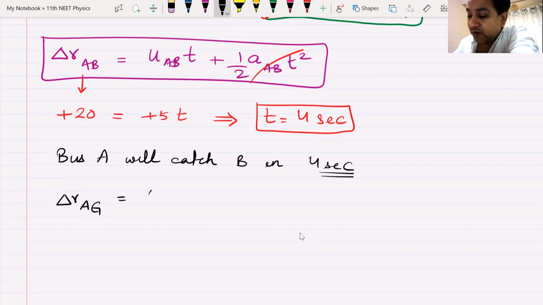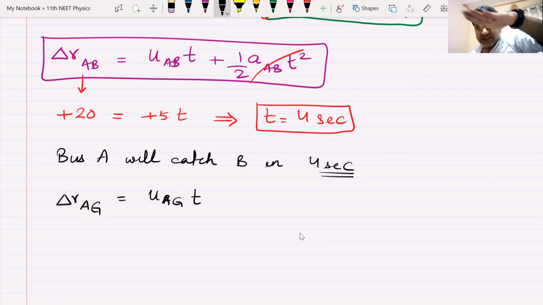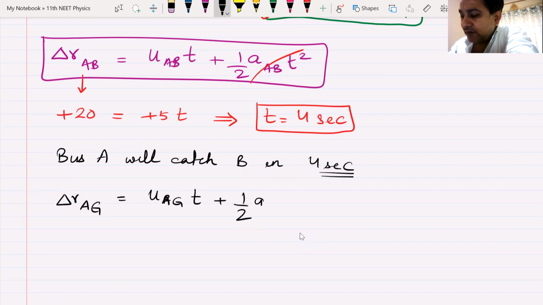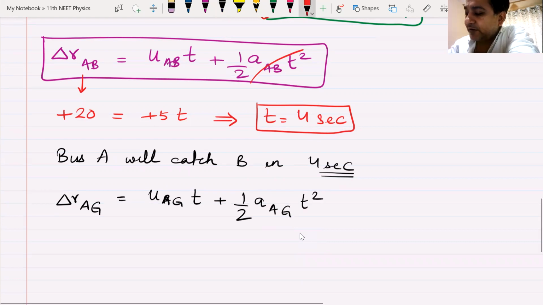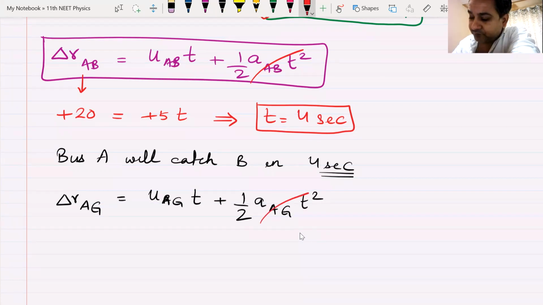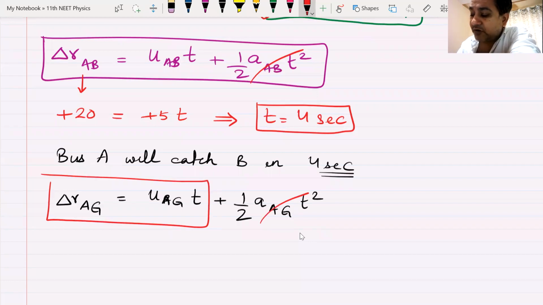Displacement of A with respect to ground is initial velocity of A with respect to ground, because now we want to find how much bus A has moved with respect to ground, not with respect to B, plus half acceleration of A with respect to ground times t squared. This goes away. On this small concept, I should be able to get the displacement of A with respect to ground.